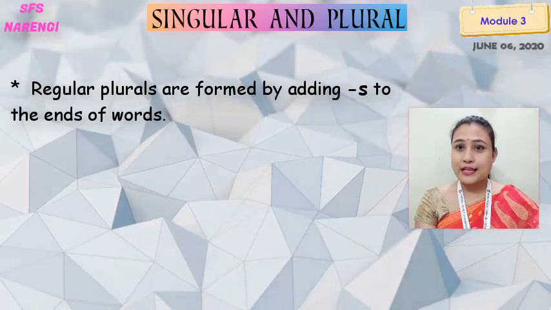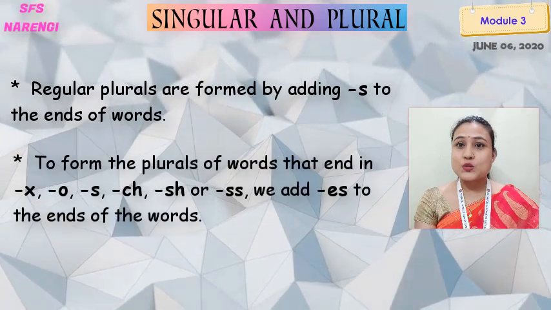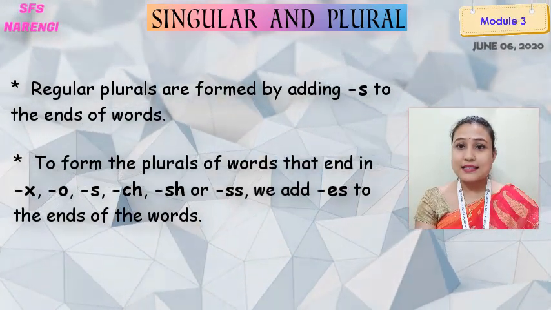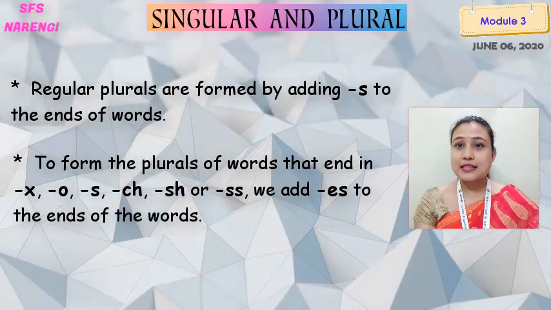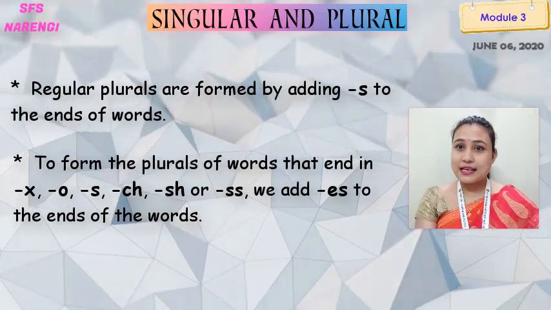So what can we add here to make it plural? Let's see. The words that end with the letters x, o, s, ch, sh, ss, in such words we add es.